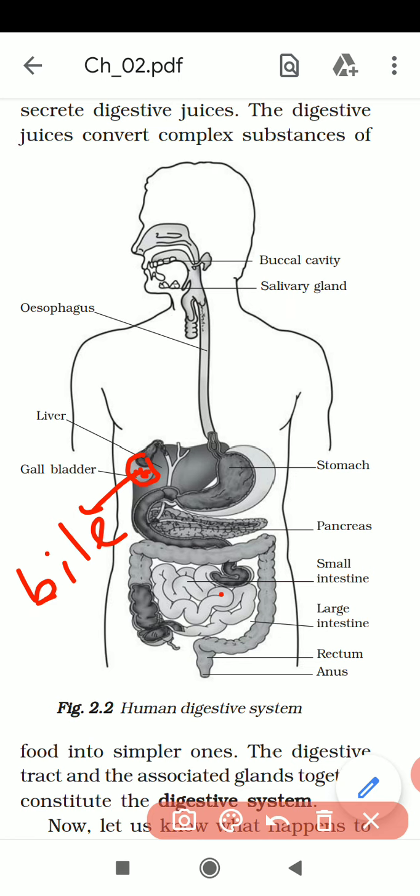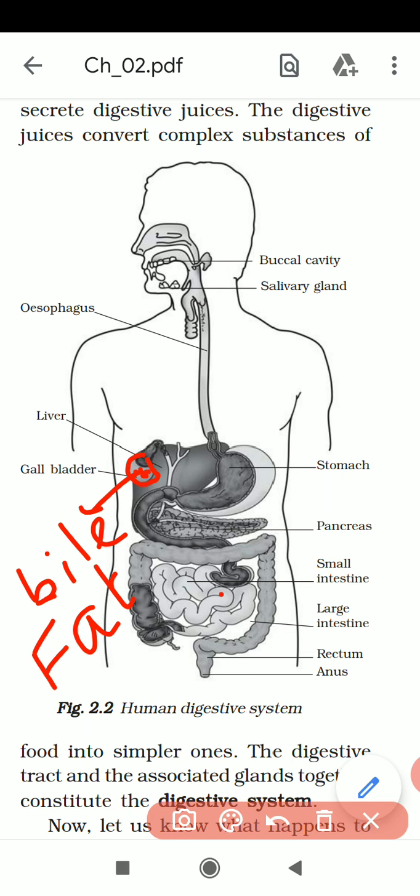The bile juice is secreted by the liver but stored in the gallbladder. From the gallbladder, the small intestine receives the bile juice. What is the function of bile juice? Bile juice helps in the digestion of fat, and it happens in our body in the small intestine.